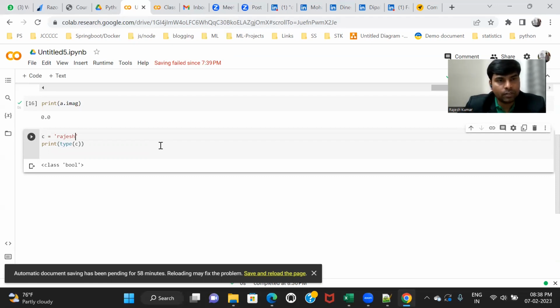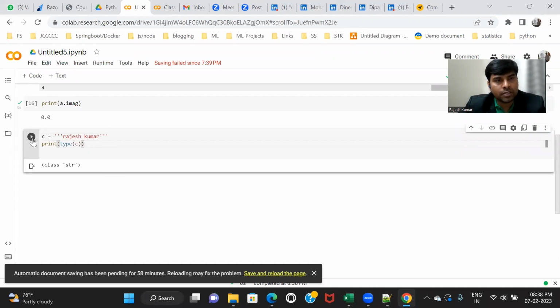This is the name. If you type C, it will say it's a string type, str type. I can use double quote as well. Let's suppose I want to put my complete name, Rajesh Kumar, in double quote. So you can use either single quote or double quote. It will be the same str class, or you can use triple quote, 3 times single. This is also possible.